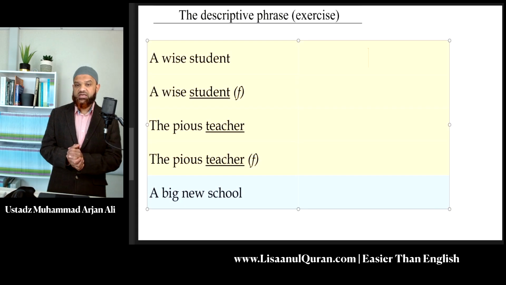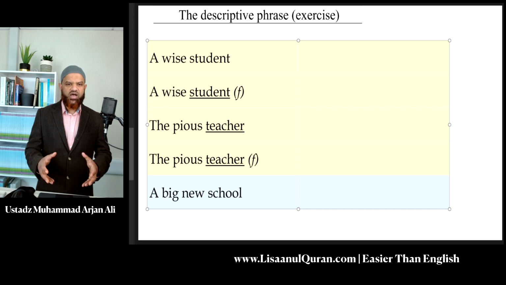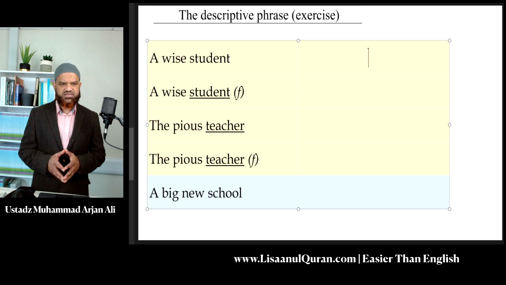Take a close look at these adjective phrases in English. I have a wise student, masculine. Then I have a wise female student. Then I have the pious teacher, masculine. And then I have the pious teacher, feminine. Let's do these. These should be enough, inshallah ta'ala, to give you the basics of the rule.